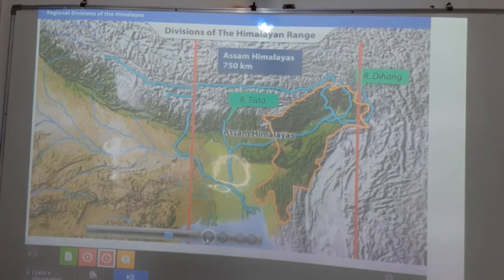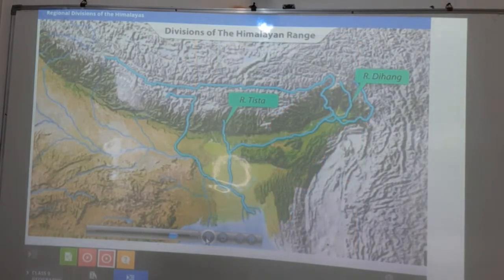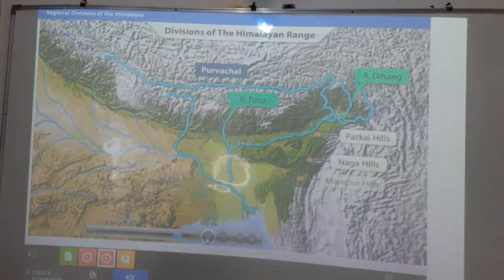Beyond the Dihang Gorge, the Himalayas bend sharply to the south and run in a more or less north-south direction along India's eastern border with Myanmar. These ranges are collectively known as the Purvachal. The important hills of the region are the Patkai Hills, the Naga Hills, Manipur Hills and the Mizo Hills. These hills are mostly composed of strong sandstone, which is a sedimentary rock. The region is covered with dense forests.